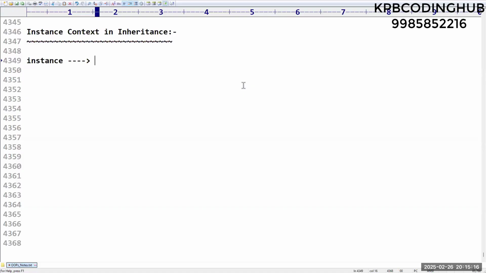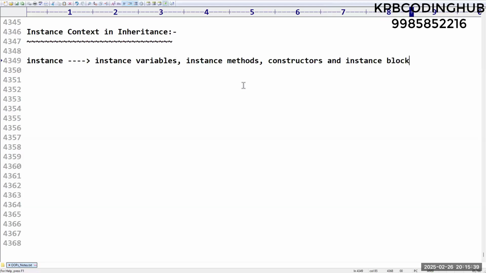Which are instance context? Variable, method, blocks. We have instance variables, then we have instance methods. Sir, instance methods in the sense, constructors also will come under the instance part only. And at last, instance blocks. Can I say these four are nothing but what?